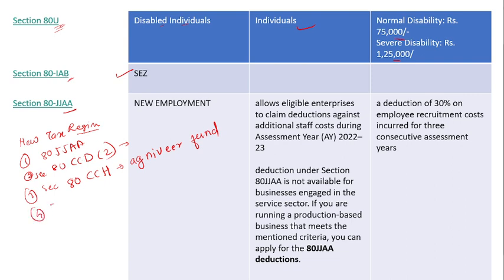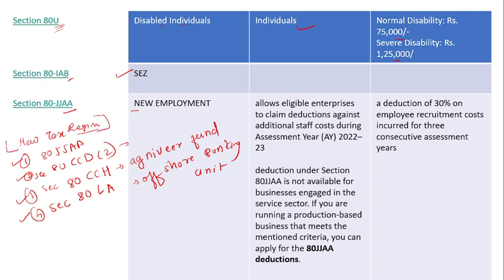And the fourth one, Section 80LA, is for the offshore banking unit. If you are invested in the offshore banking unit, then you will get a deduction under 80LA. So Agniveer for 80CCH, then Section 80CCD(2), and Section 80JJA, which is for new employment, are available under the new tax regime.